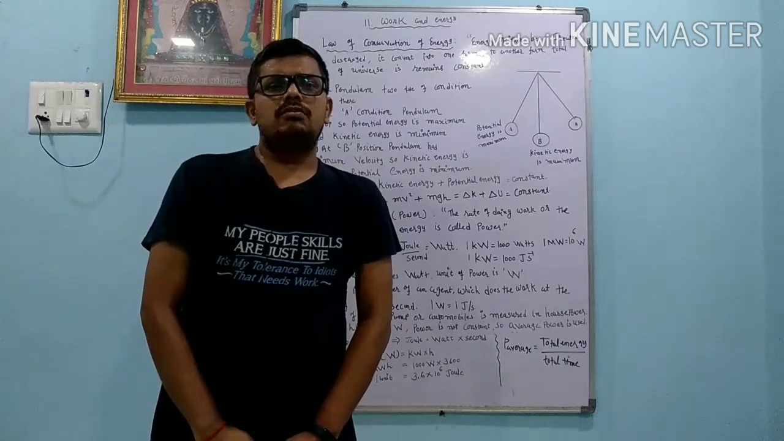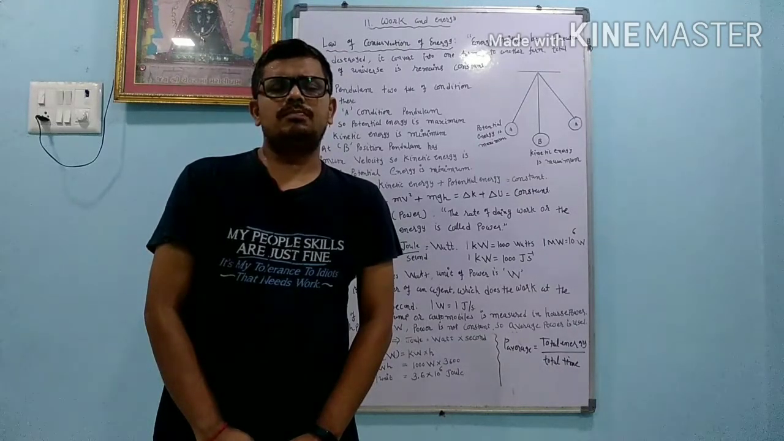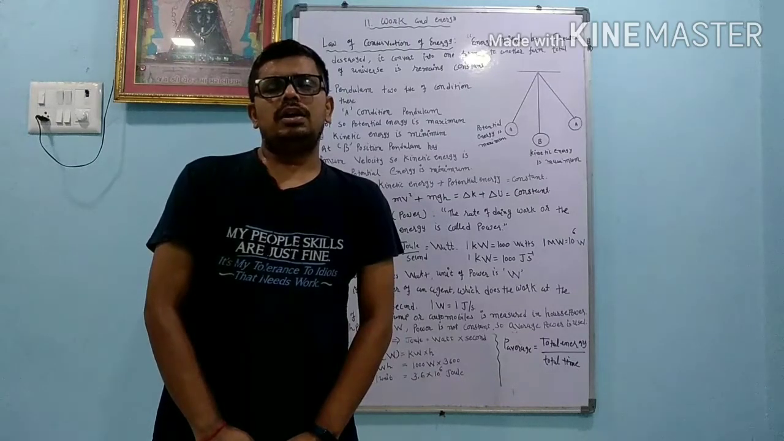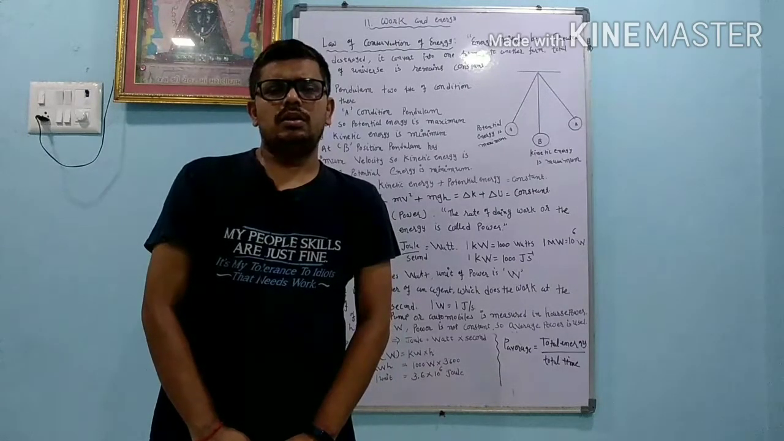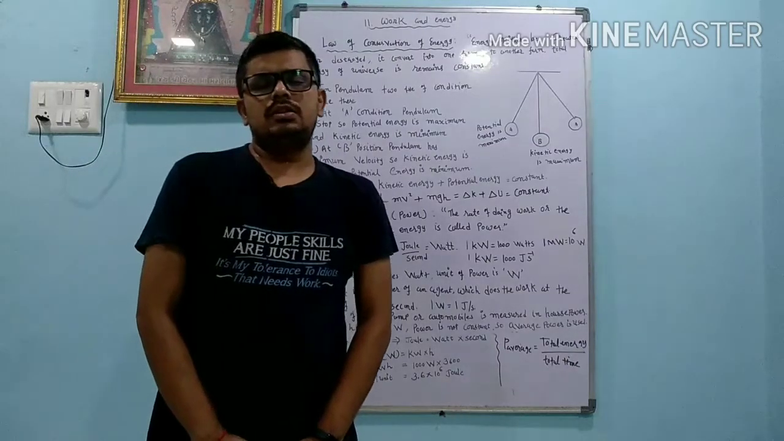The potential energy formula is U equals mgh. The kinetic energy formula is K equals half mv square. The unit of both formulas is joule. Today we are going to learn the law of conservation of energy.